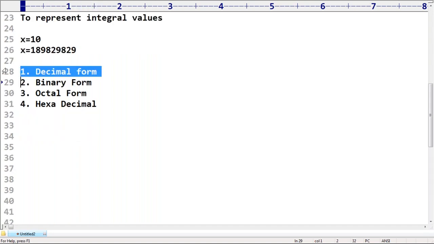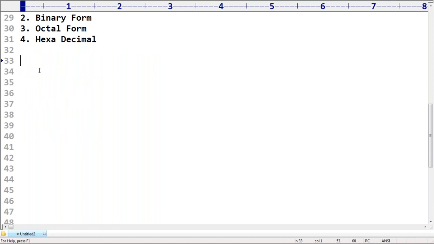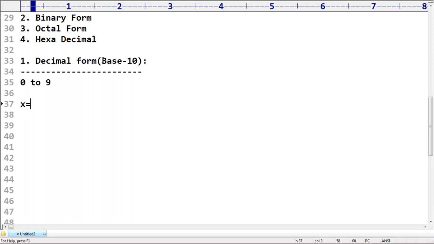Sir, decimal form means base 10. Can you please tell what the allowed digits are in base 10? Please respond. 0 to 9. Generally, we always use this style only. By default, if you do not specify any special arrangement, the style is always decimal form only. Remember this.